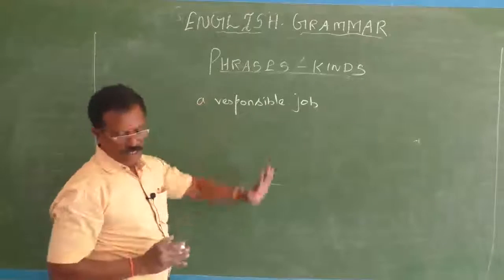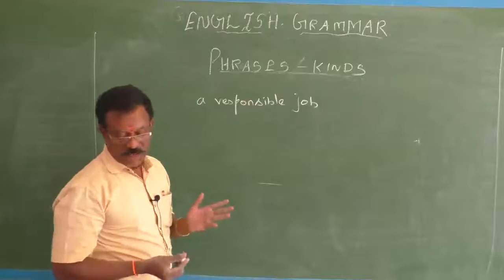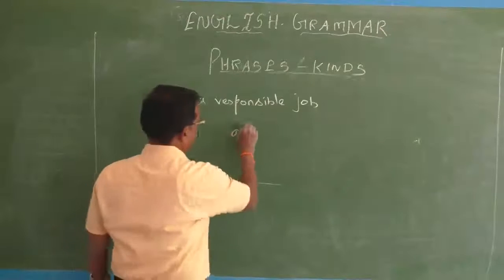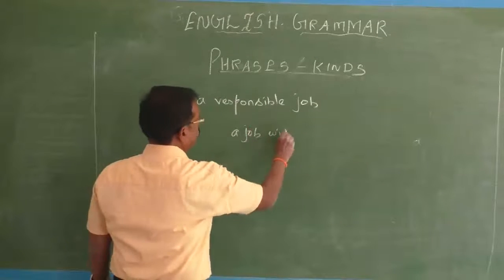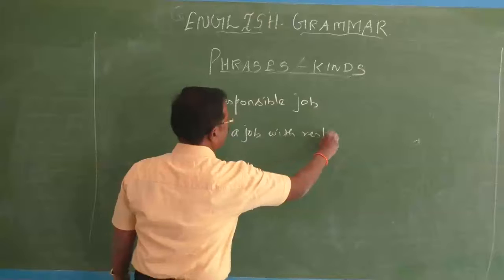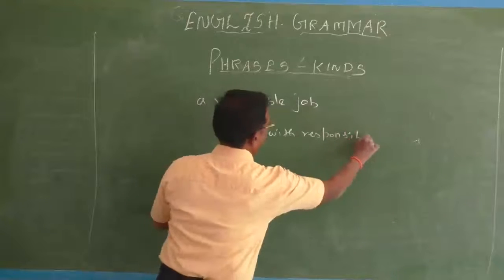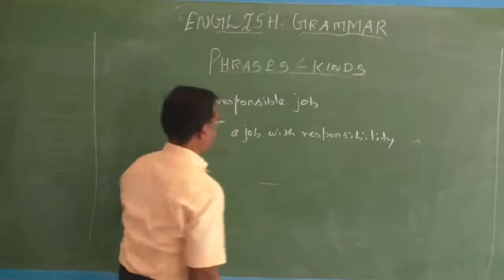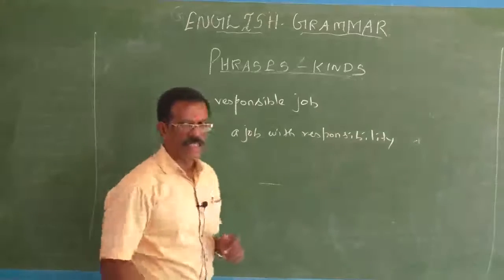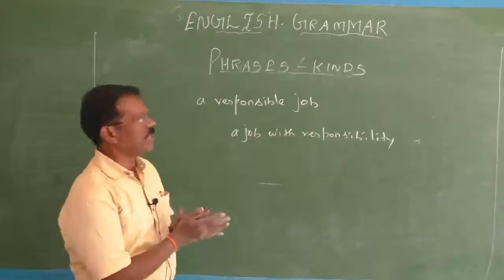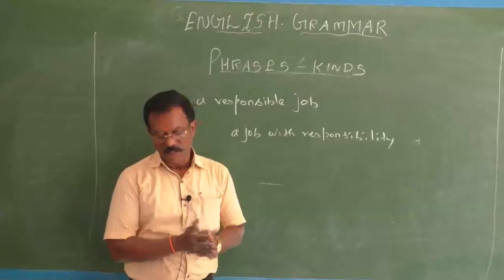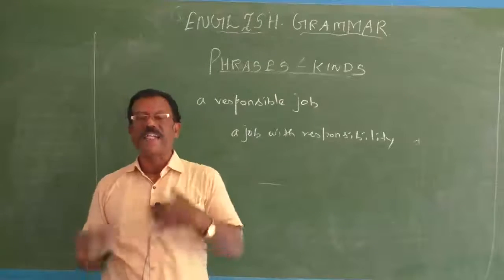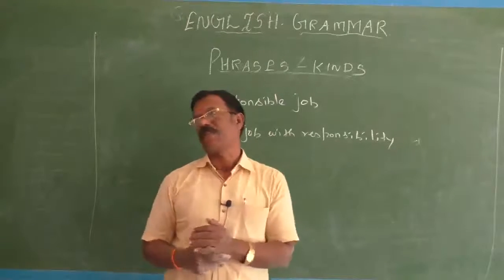How can you expand this adjective into an adjective phrase? A job with a responsibility. Okay. Teaching others is a job with a responsibility. Yeah, okay. A professional actor, an actor by profession.